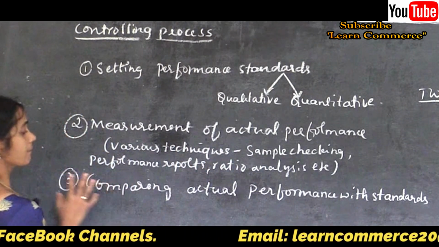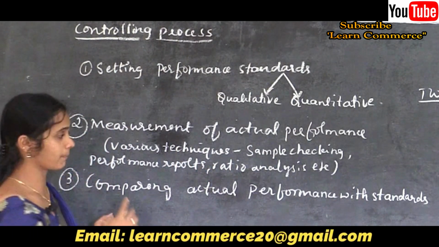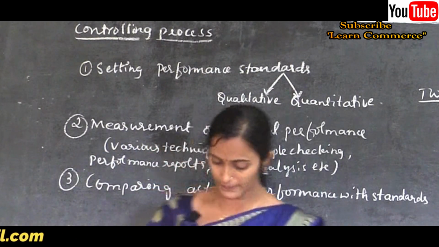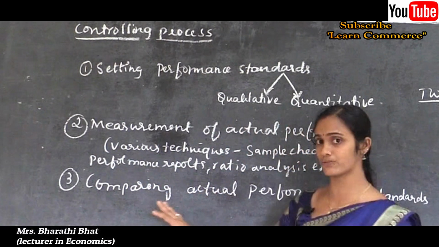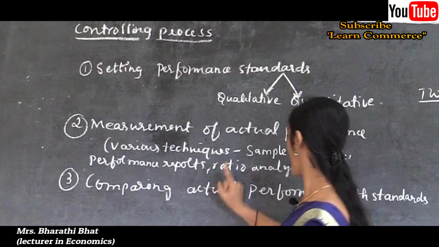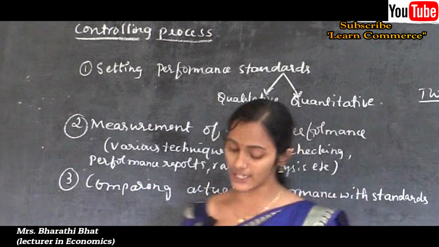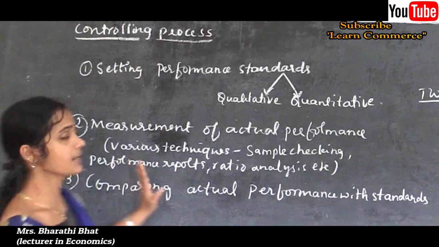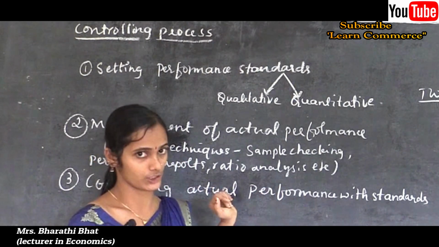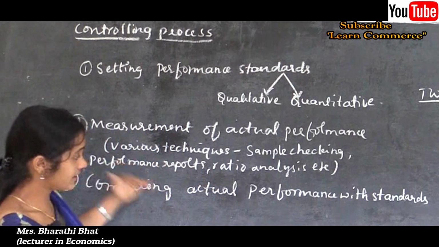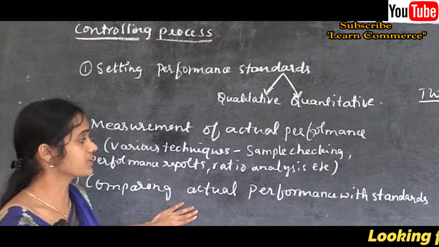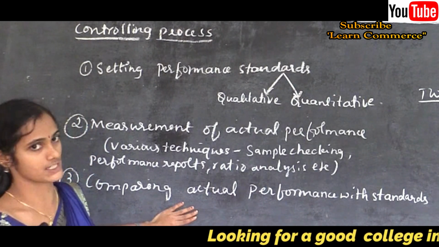Here, by using different techniques or methods, we can measure and compare the actual performance of an individual, of the employees. Actual performance and standard performance are analyzed here to find out the deviation, and then the manager or the superior should find out the causes for such deviation.